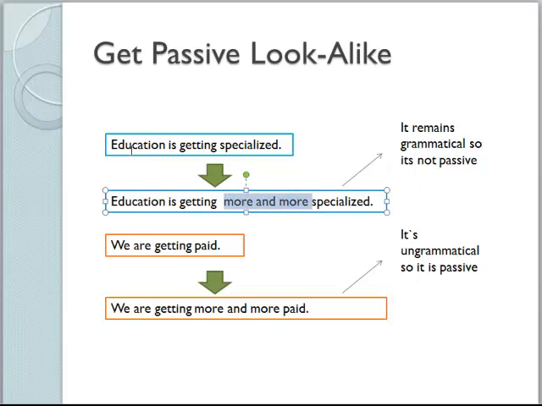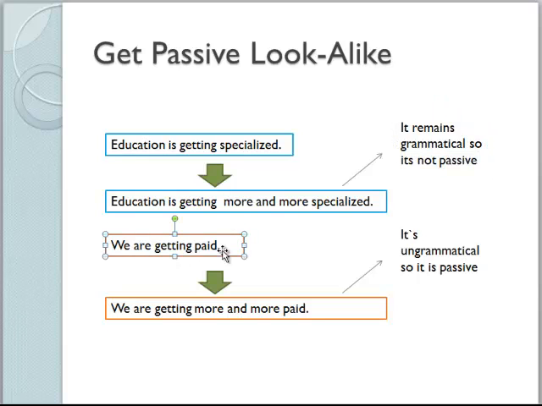So here, we have education is getting specialized, so we will add these two words, more and more, and we will see if the sentence makes sense, then it's not a passive. It gives the meaning of become, you know. Let's read it. Education is getting more and more specialized. So the sentence has no grammatical error, so it's fine. Then it's not passive.